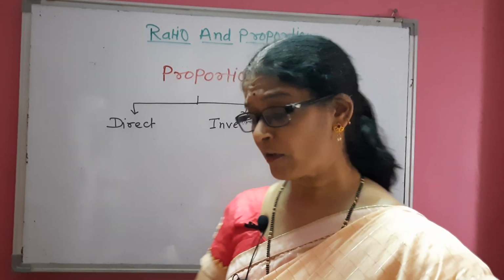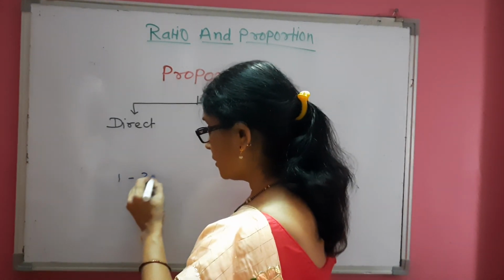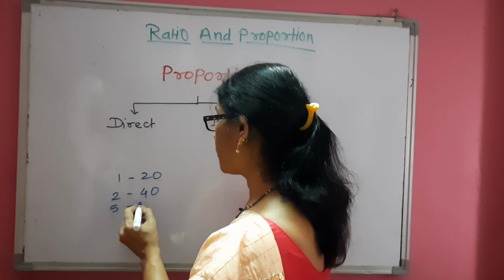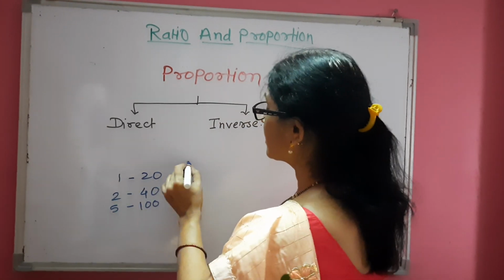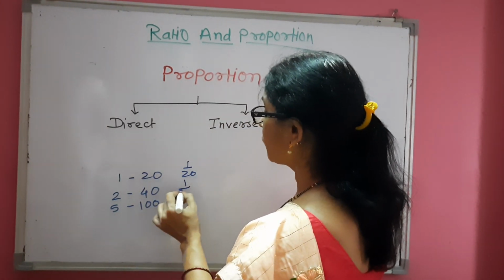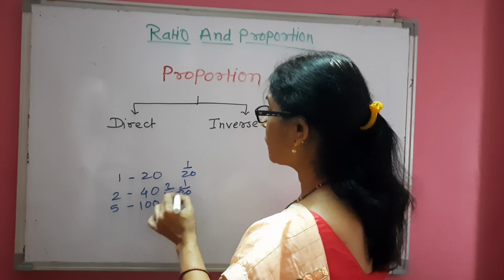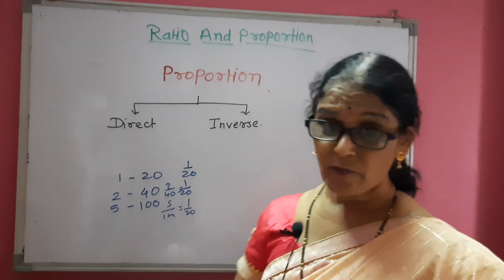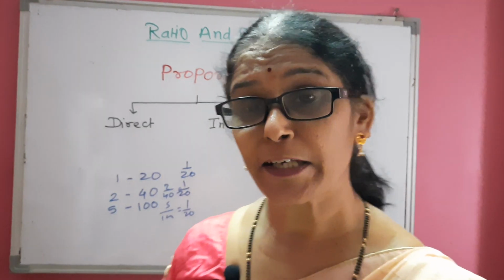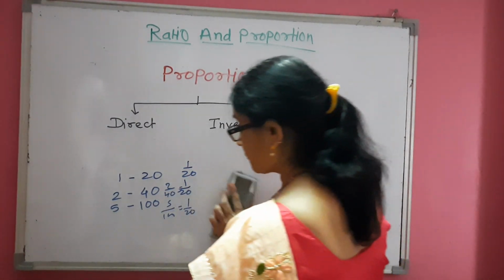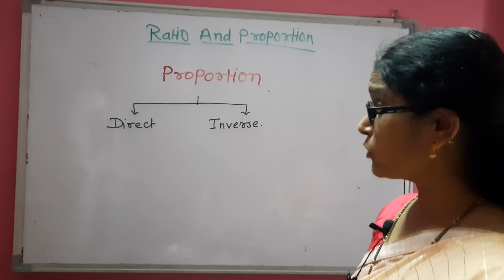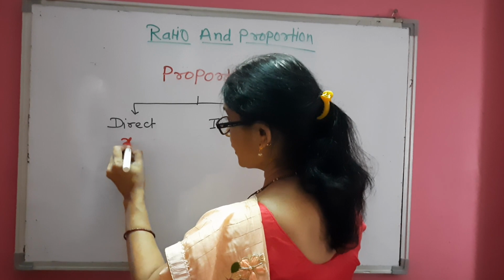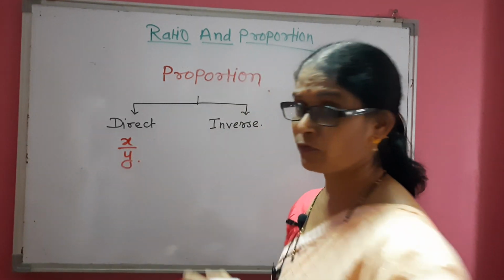So 1 pen costs 20 rupees, 2 pens cost 40 rupees, 5 pens cost 100 rupees, then this ratio is 1 upon 20. This is also 2 upon 40 means 1 upon 20. 5 upon 100 means again it is 1 upon 20. So when two quantities are in direct proportion or in direct variation, then the ratio of these two is always constant and it is nothing but X upon Y.